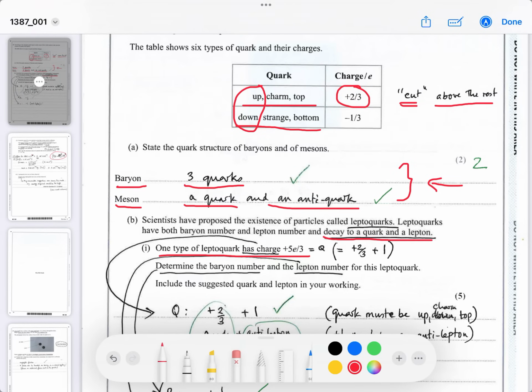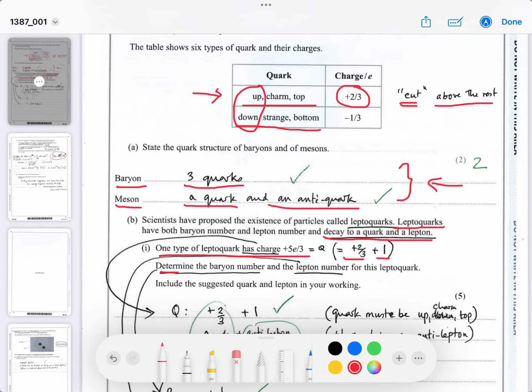One type of leptoquark has a charge of plus 5/3. Well, remember that the quarks have a charge of plus 2/3 if they're positive. That means it's plus 2/3 plus another 1 electron charge, so it must be plus 2/3 plus another 3/3, if you like. That means if the quark is responsible for the plus 2/3, the lepto part of the leptoquark must be responsible for the plus 1 charge. That gives you a clue.